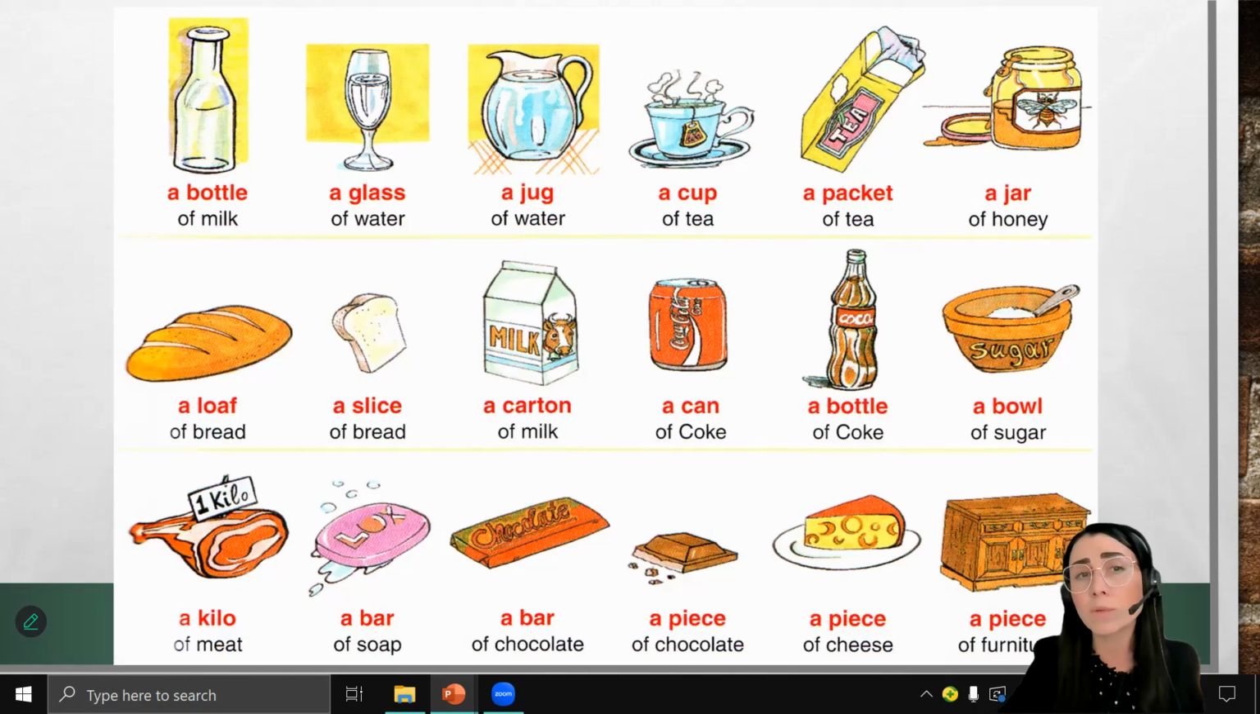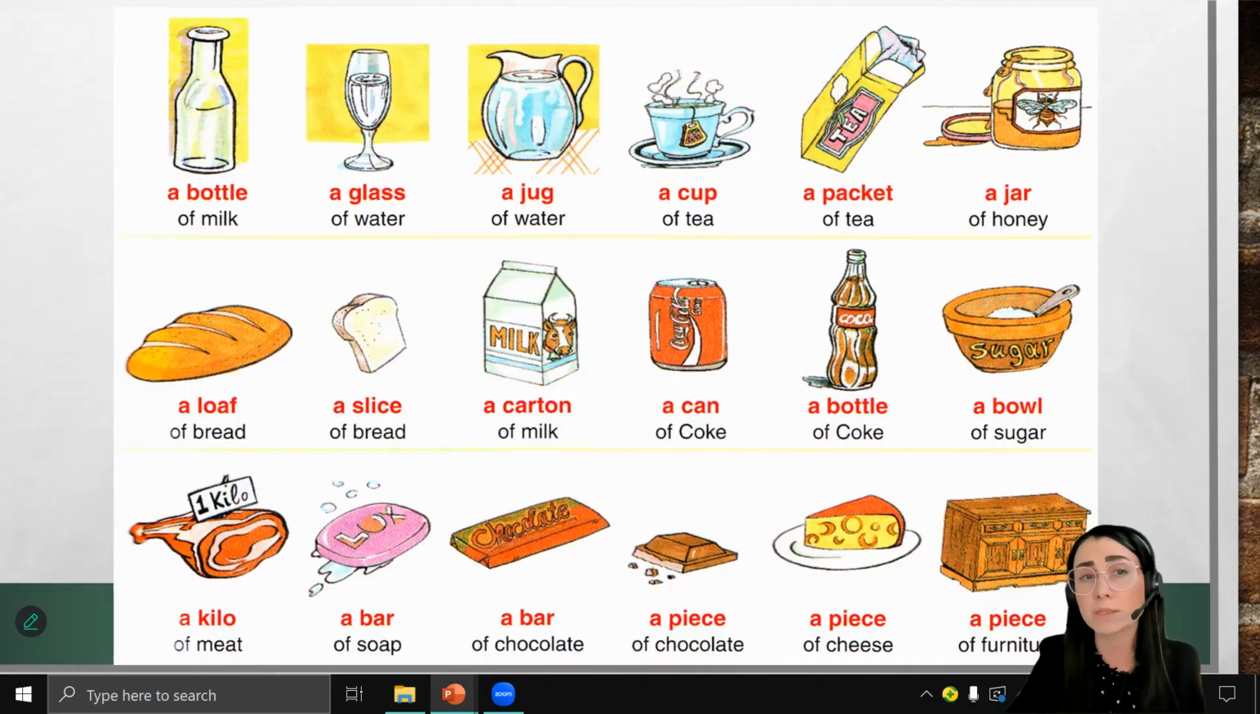There are some common uncountable nouns in this picture. Make a print screen or just copy these words into your vocabulary and learn them by heart. It is very important to know them. Now I'm going to read these words twice, and your task is to repeat after me and to remember the correct pronunciation. Let's start. A bottle of milk.